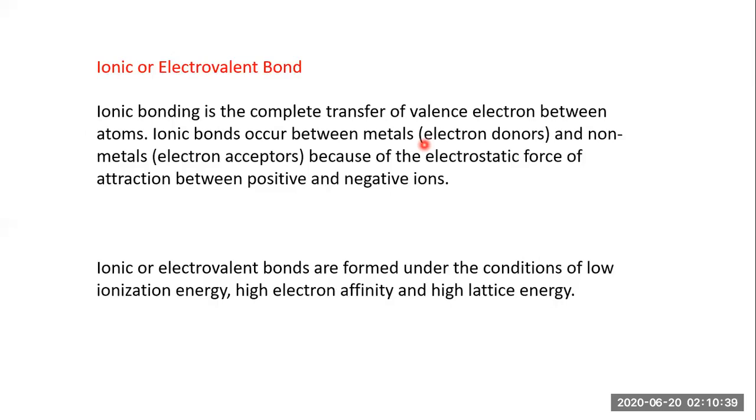Because of the electrostatic force of attraction between positive and negative ions, ionic bonds form. Let's talk about it in a diagrammatic way. Suppose this is one atom, and this is another atom. Let's show the nucleus as well: this is the nucleus of this atom, and this is the nucleus of the other atom.